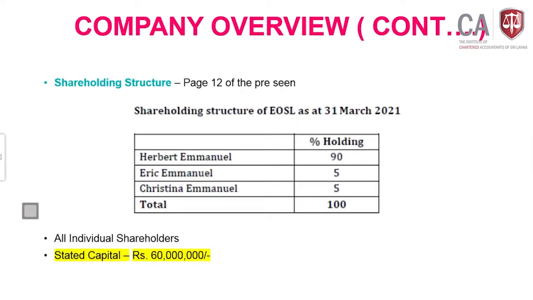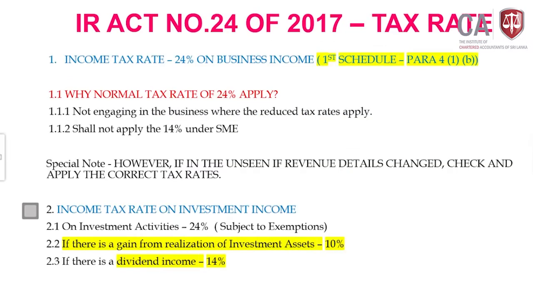Then this is on the shareholding structure. It's the individual shareholders and the stated capital, what's the number, and this is what I need before coming to the income tax rates, because before applying the income tax rate I need to come to this. The income tax rate is 24% on the business income. It is the First Schedule, para 41B.